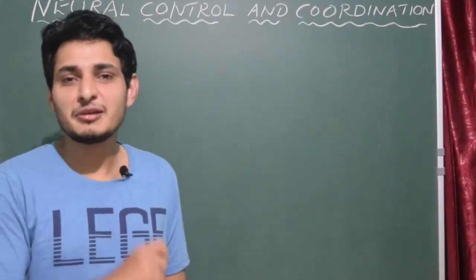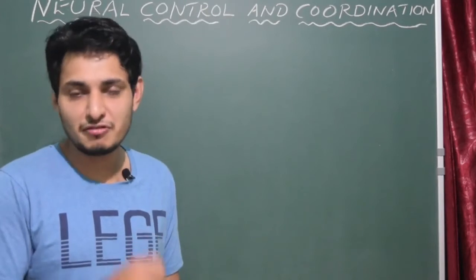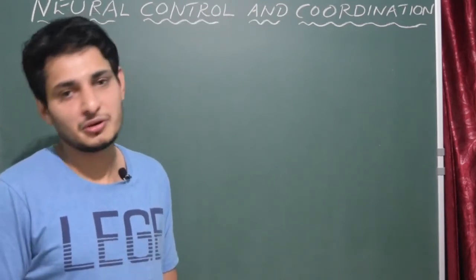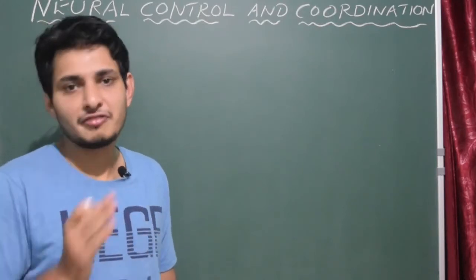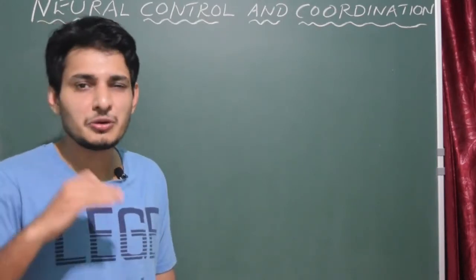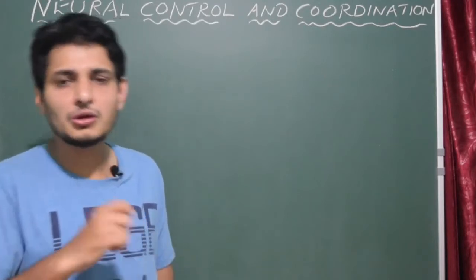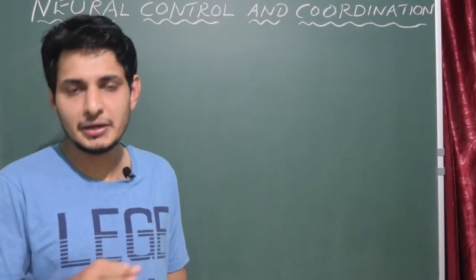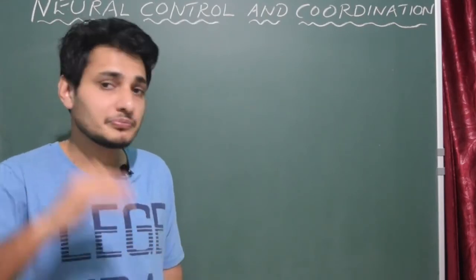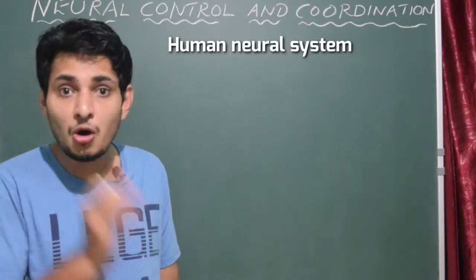Hello everyone, here we will be dealing with multiple choice questions from the chapter Neural Control and Coordination for your competitive examination. I have selected 20 different questions from different concepts from this chapter so that it will give you an idea how the questions will be picked for your competitive examination, that is NEET. So we started with human neural system components, correct?